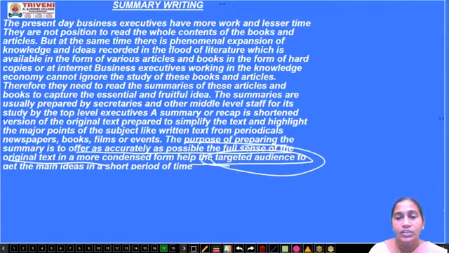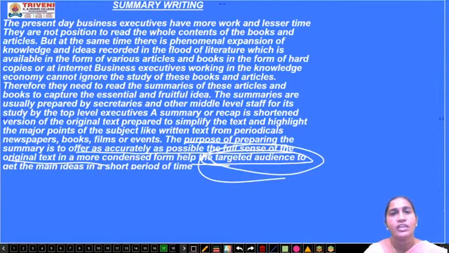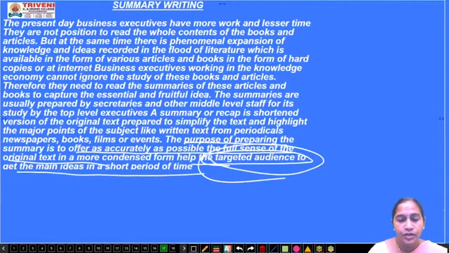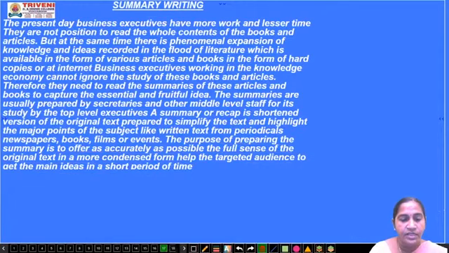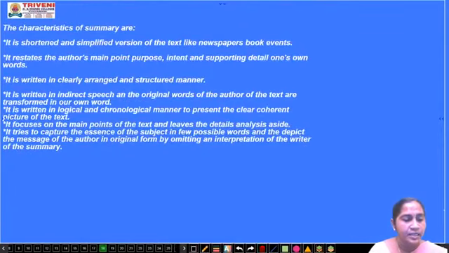Only the target audience: the person who has leisure time, enough time, will go through each and every line. But the targeted audience is a few people who don't have enough time, but have a lot of fondness for reading papers, magazines or periodicals. They will just read those summaries or main ideas in a short period of time, and in that short time they will get a complete idea.